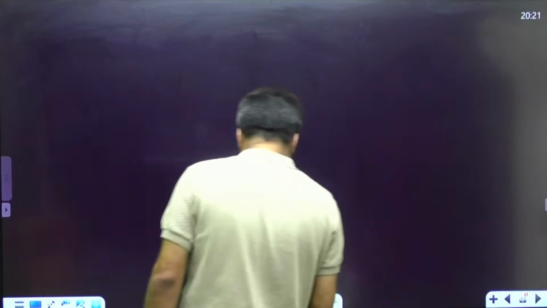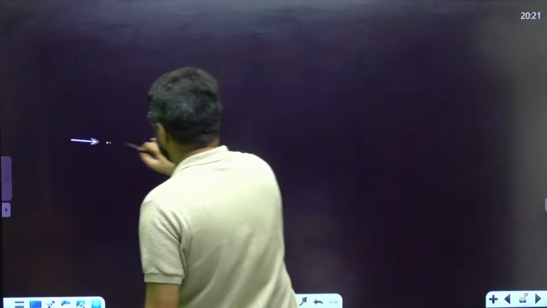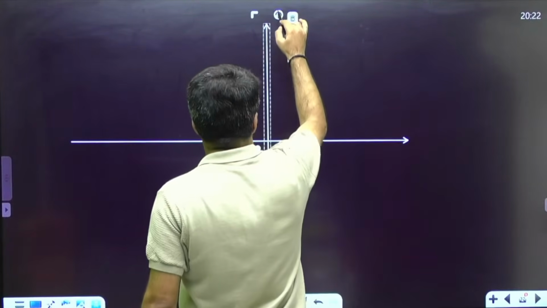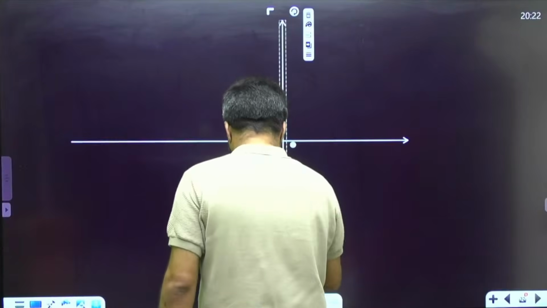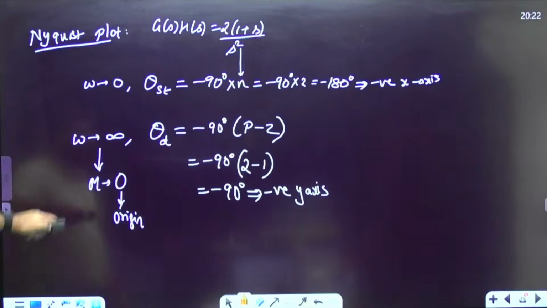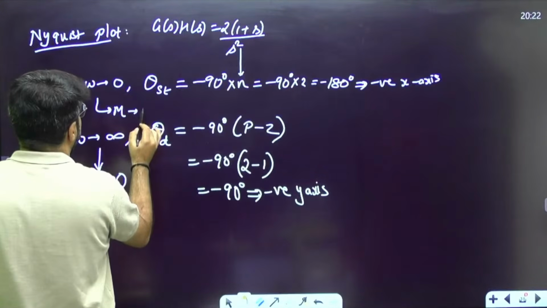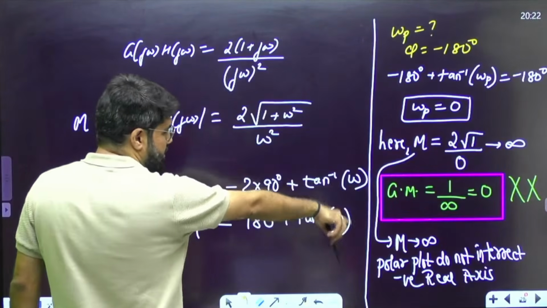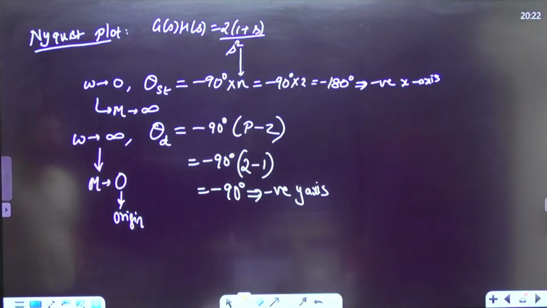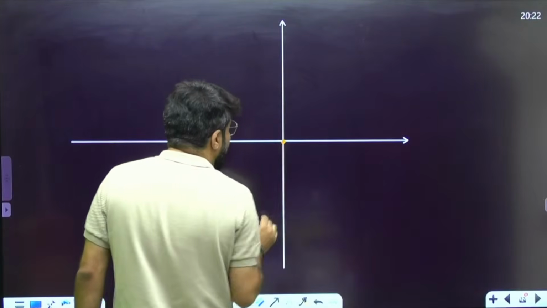How will the Nyquist plot of this function look on an approximate basis? This is a good question actually for analysis. At omega tending to 0, the magnitude tends to infinity. That's what I've already written there. Magnitude is infinity at omega 0. At omega infinity, that is dive into origin.